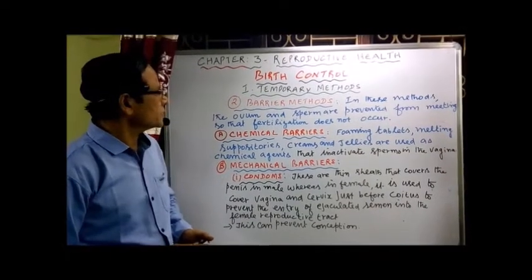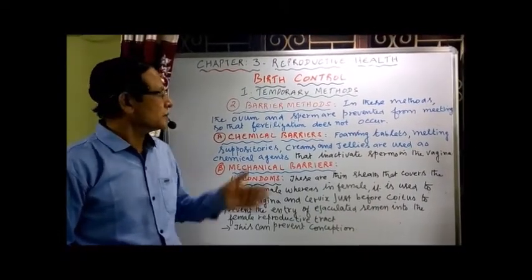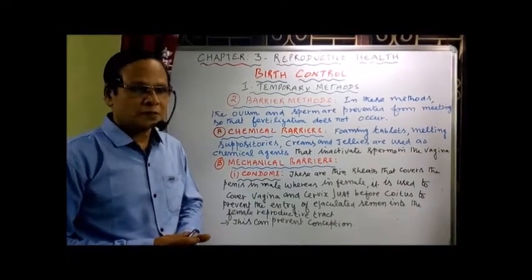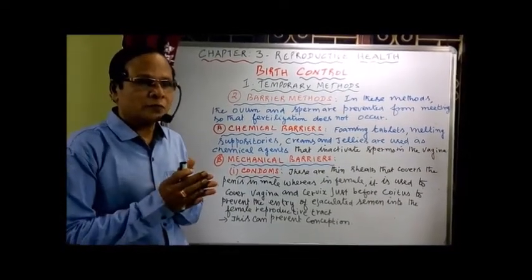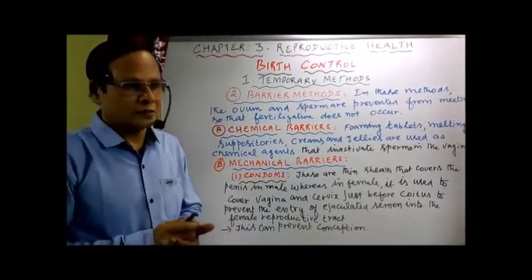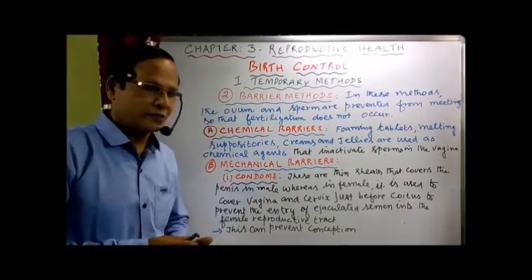And the temporary methods, the second method is the barrier method. In these methods, the main mechanism operating is that the ovum and sperm are prevented from meeting, so that no fertilization occurs. It includes the following barriers we can see.